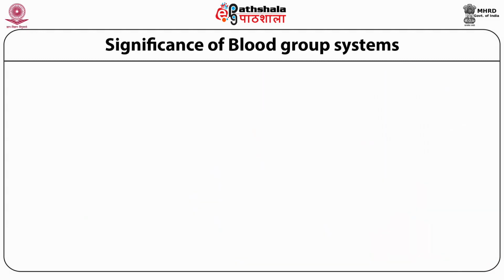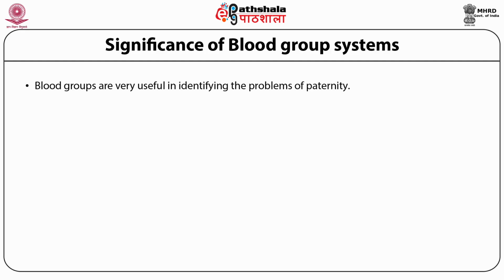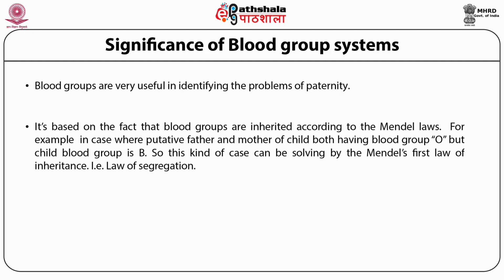Now, you will learn about the significance of the blood group system. Blood groups are very useful in identifying the problems of paternity cases. It is based on the fact that blood groups are inherited according to Mendel's laws.